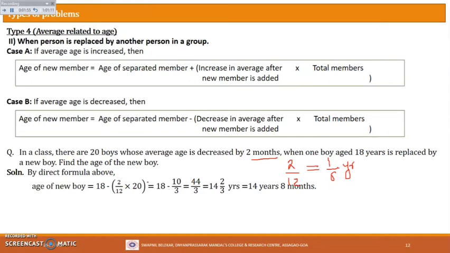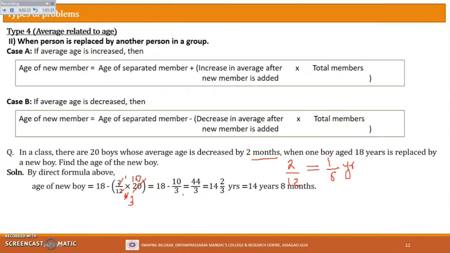After cancellation, 2 ones are 2, 2 sixes are 12, then 2 threes are 6, and 2 tens are 20. So what we get is 10 by 3. So 18 minus 10 by 3.